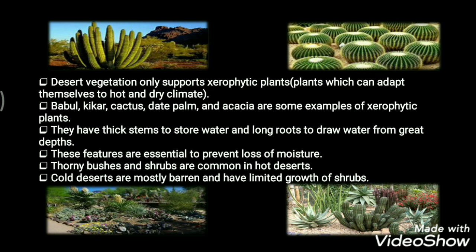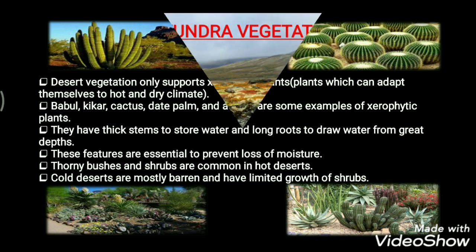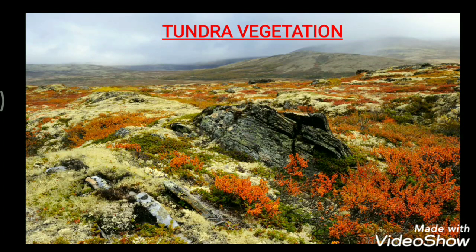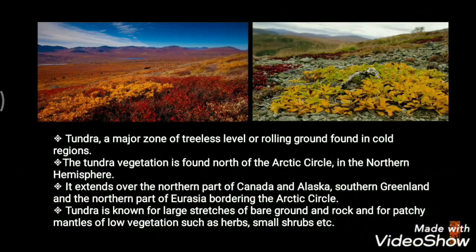Now the next one that we have is the tundra vegetation. This is basically the opposite of desert vegetation. Tundra is a major zone of treeless level or rolling ground found in the cold regions, as the desert vegetation was found in the hot areas. So tundra is found in the cold regions, extremely cold regions.